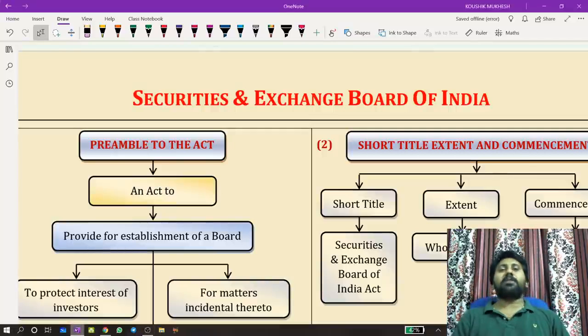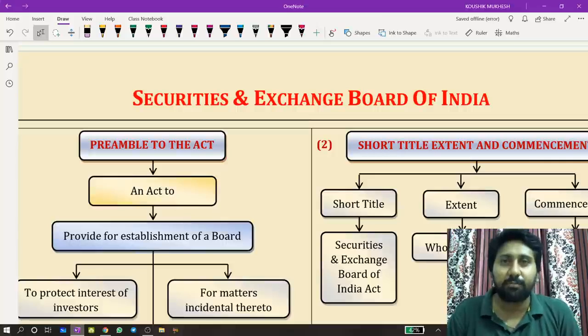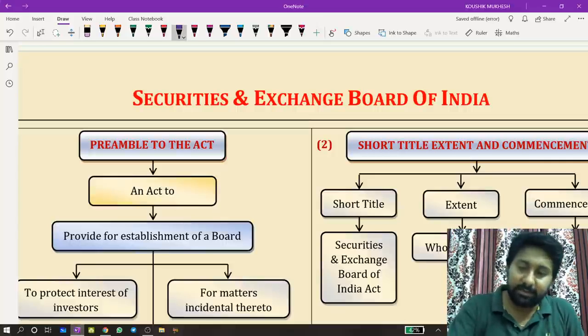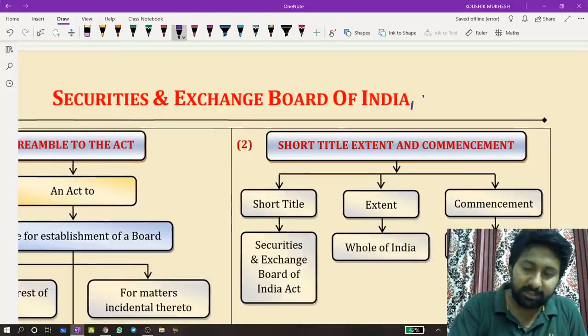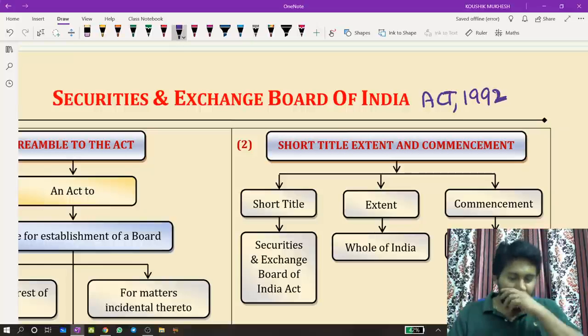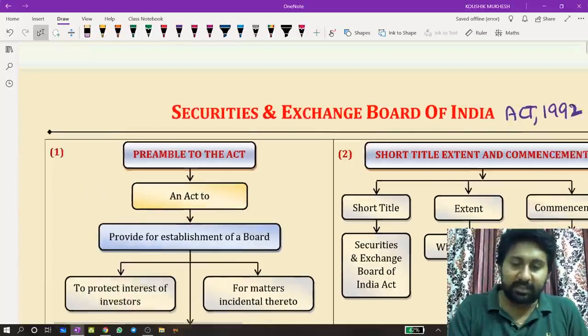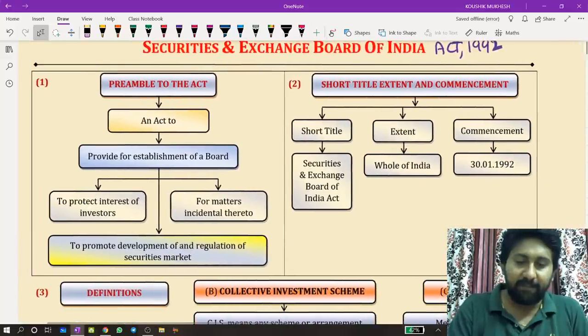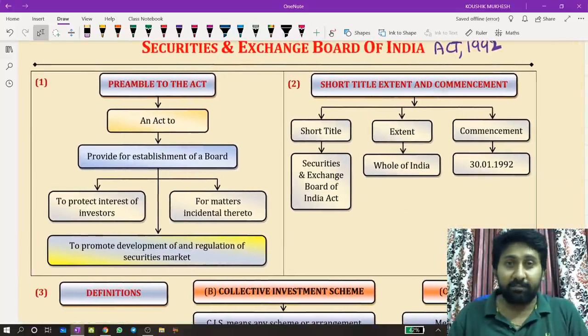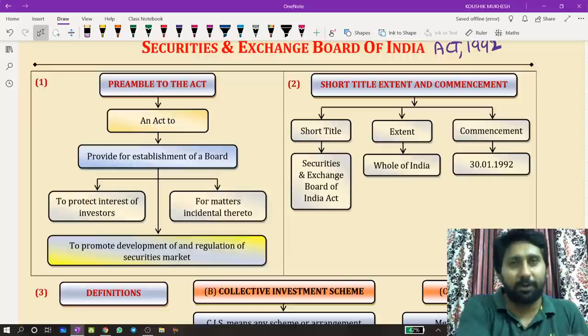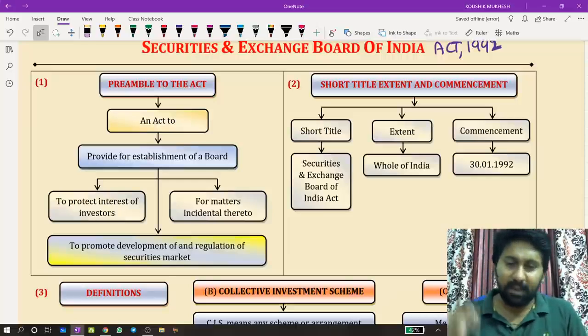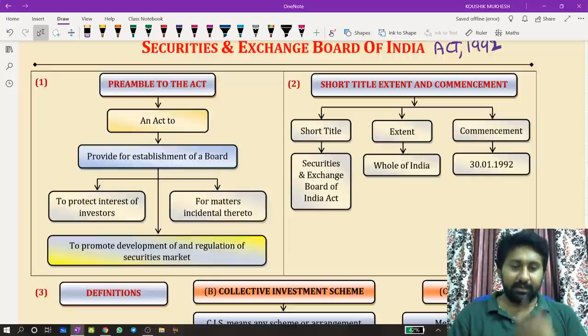So let us start with our act called the Securities and Exchange Board of India Act, 1992. This is the name of the act. How this Securities and Exchange Board of India Act started in India, all these things we already learned. We spent one full hour on the historic setting. Let us now go into our syllabus contents.